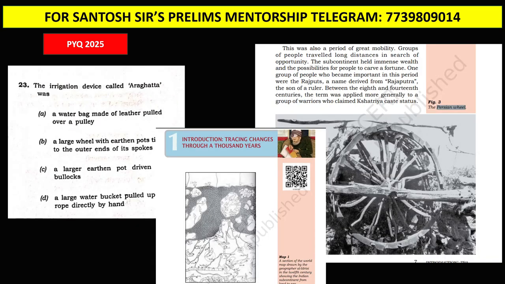Let us now proceed to the history section. Guys, the history section is very interesting in 2025. In the last 4 or 5 years, this is the first time that so many questions from Indian history in the prelims examination were directly from the NCERTs and were easy and solvable. Let us see this question. The irrigation device was taken directly from the NCERT chapter Tracing Changes Through a Thousand Years. You can see the Persian wheel diagram is also given.